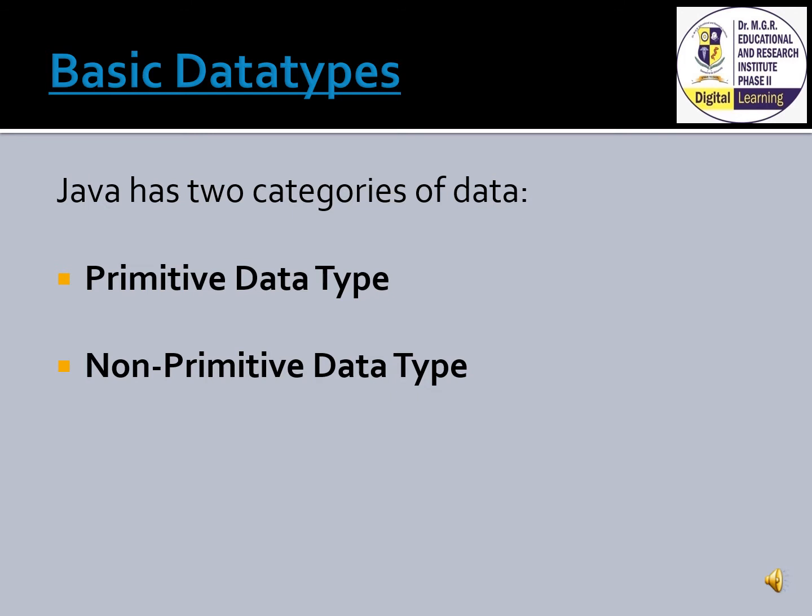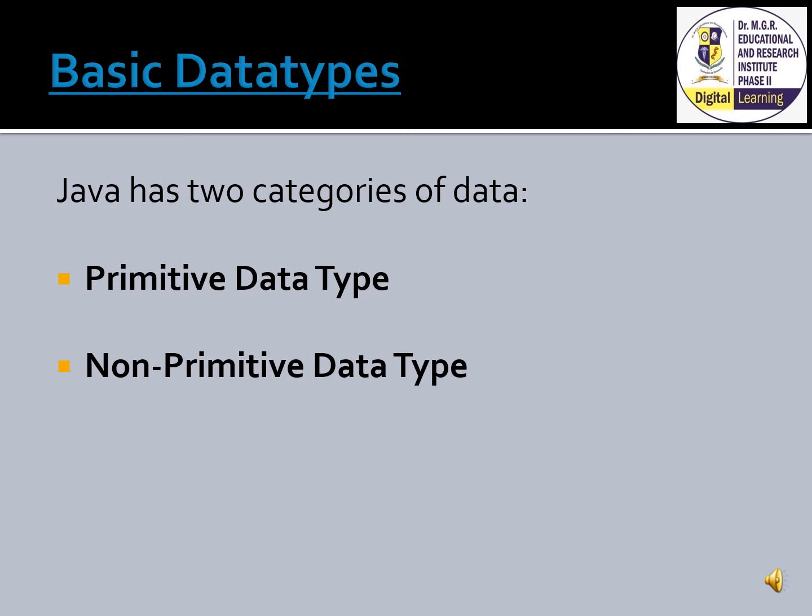To store values in the memory, variables are used. This means when you create a variable, you reserve some space in the memory. Based on the data type of a variable, the operating system allocates memory and decides what can be stored in the reserved memory. By assigning different data types to the variables, we can store data such as integer values, decimal values, or character values.